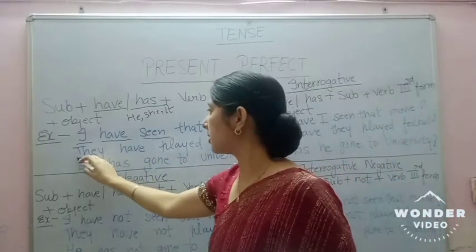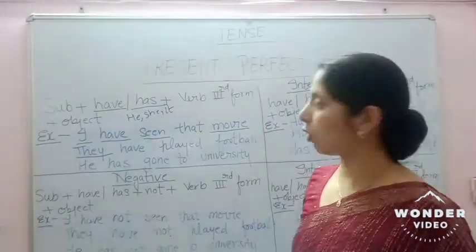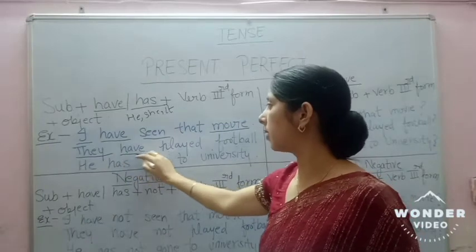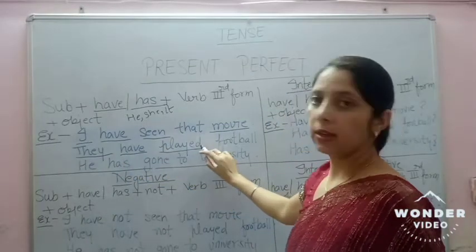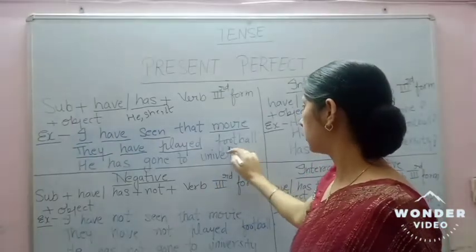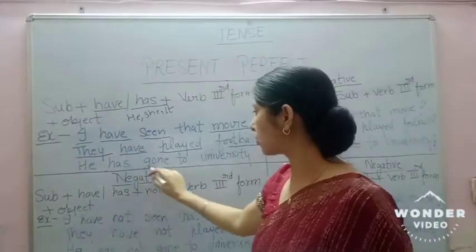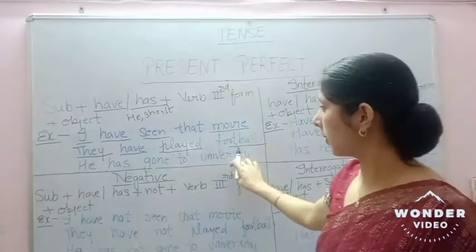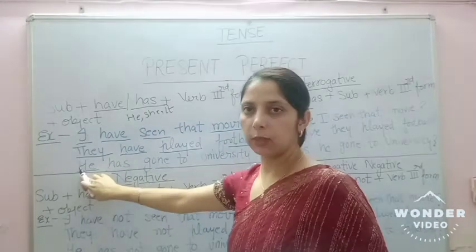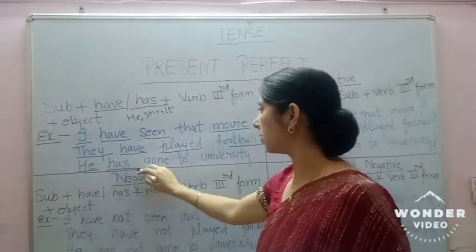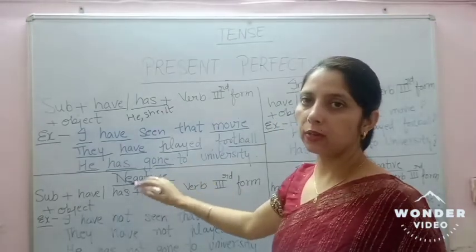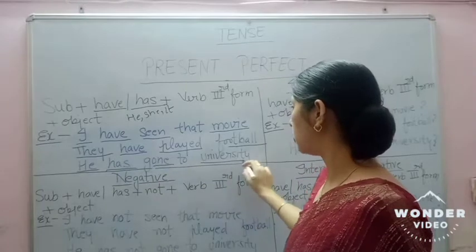Next, they have played football. Here they is a third person but they is not singular, they is plural. So we use have here. And played is the verb third form: play, played, played. And then the object. Now, he has gone to university. Here he is a singular subject and third person, so we use has here. And gone is the verb third form: go, went, gone, and then the object.